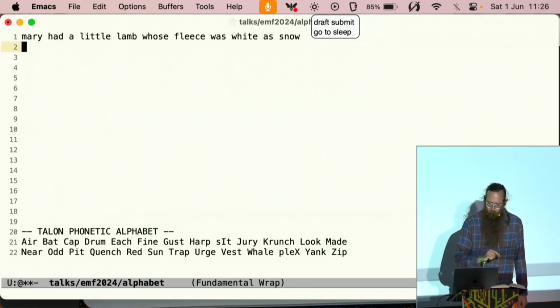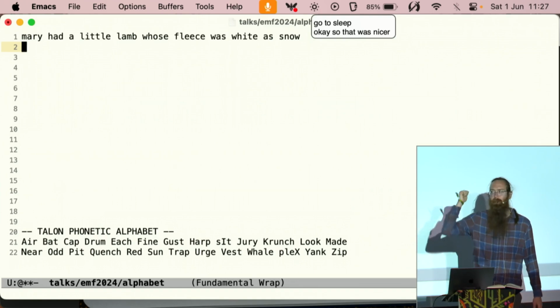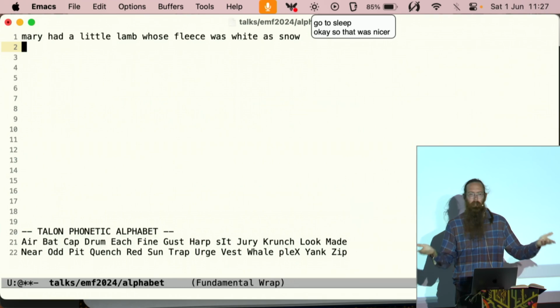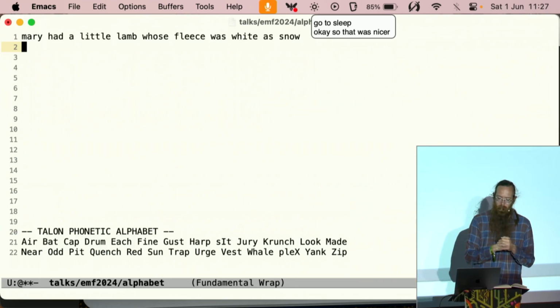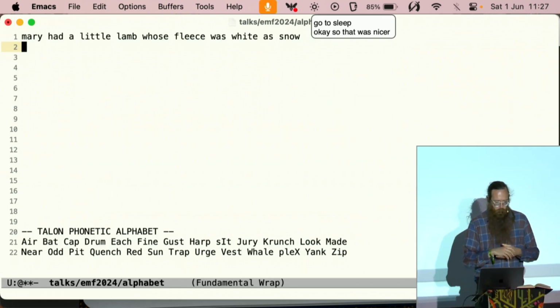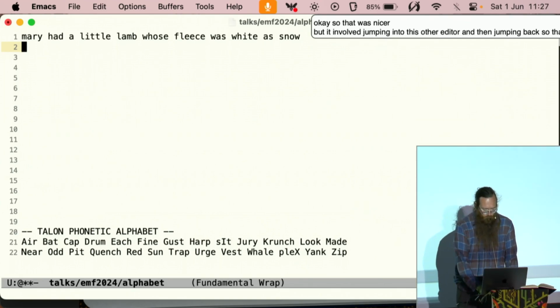Okay, so that was nicer, but it involved jumping into this other editor and then jumping back, so that sort of adds in time the thing that we gained. And it's not really a full-featured editor, this other thing. You'd kind of want a full-featured editor. So what I'm going to show you is what I think is the logical progression of this idea, which is a tool called cursorless.